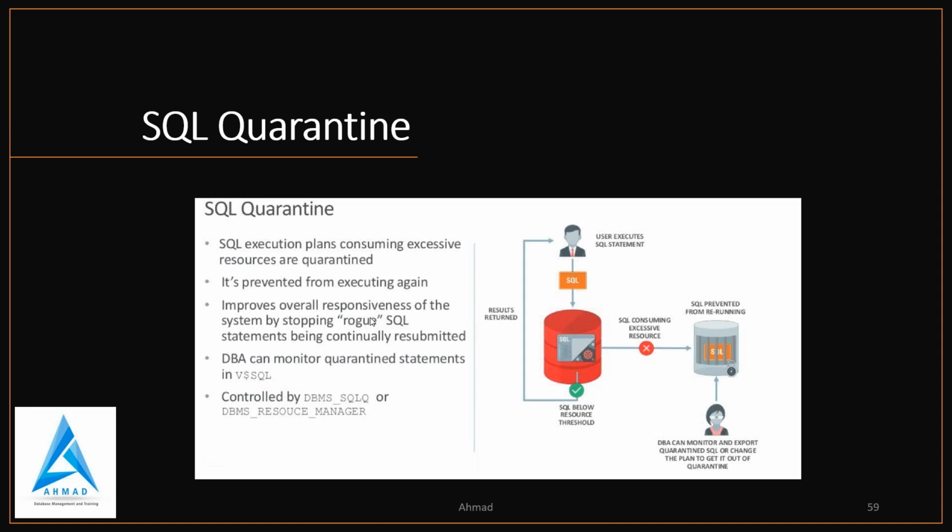The DBA can monitor from V$ views and control it with DBMS_SQLQ or DBMS_RESOURCE_MANAGER. So in this figure, the user executes a SQL statement, then the SQL consumes excessive resources, so the SQL is prevented from rerunning, and the DBA can monitor and export that, and results return like this.